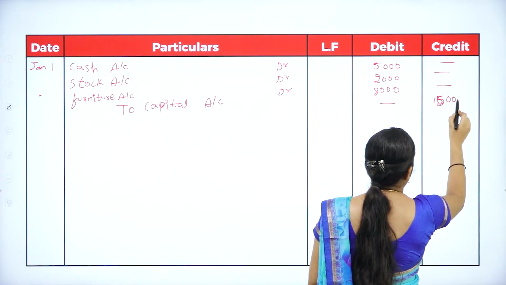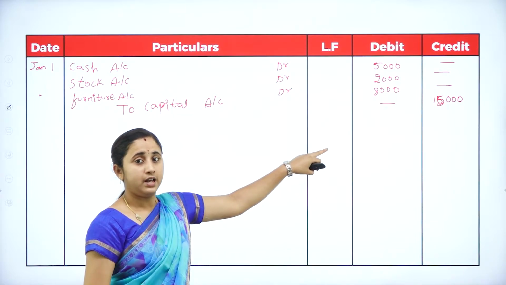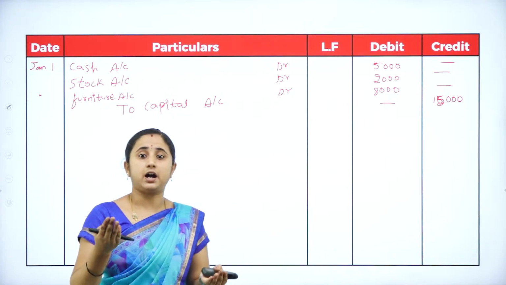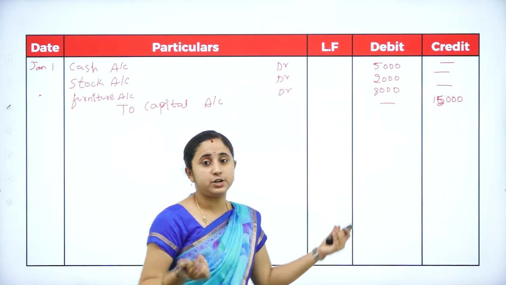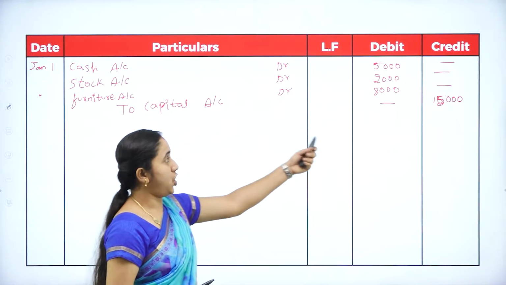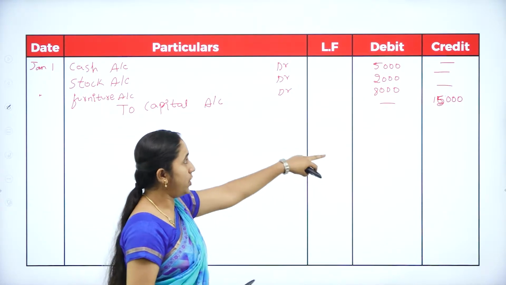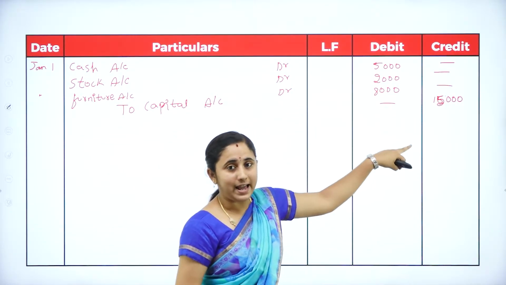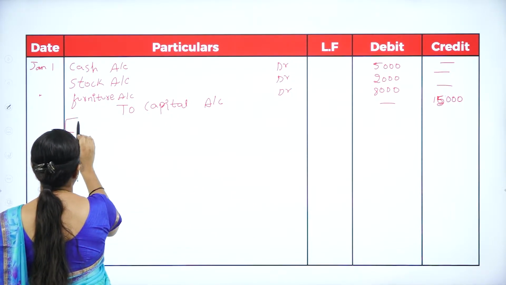Here the double entry system is used to balance the account between the assets and liability. Here the debit and credit should be balanced. If it is not balanced or tallied, it means something is wrong. So here it is tallied. After finishing this, you need to write narration.